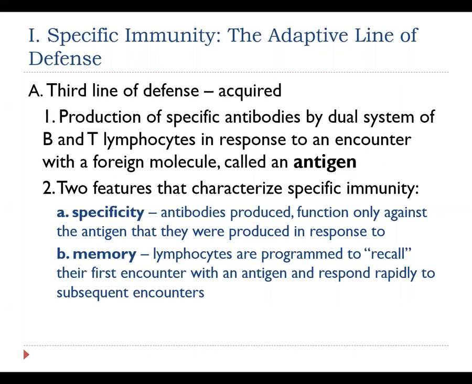And when they encounter that antigen again, they can actually skip a few steps during the response mechanism that produces antibody, and they can actually respond in a more rapid fashion then. So what this means is that we can make antibody a little quicker the second or third or fourth time your body interacts with this specific antigen.